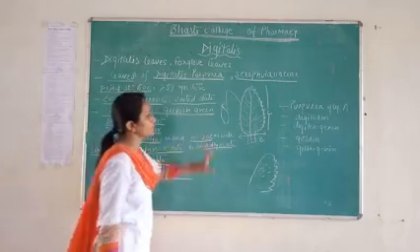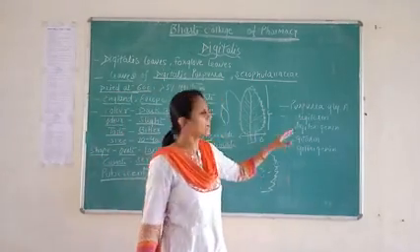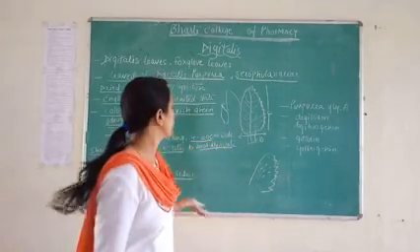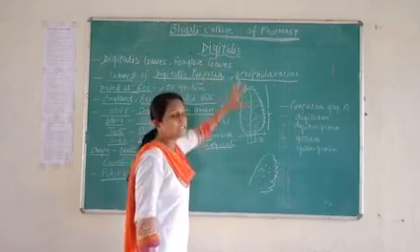Now next we talk about the active constituents which are responsible for digitalis as a drug.